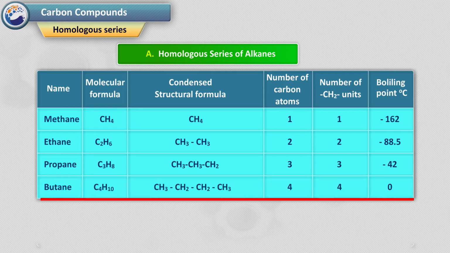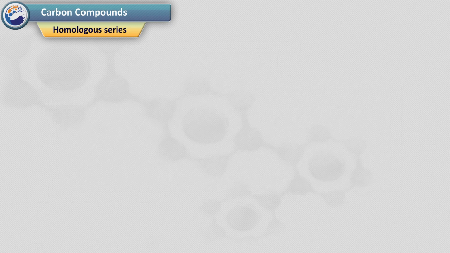Butane, molecular formula C4H10, structural formula CH3CH2CH2CH3. So number of carbon atoms will be 4, number of CH2 units 4. Boiling point is 0.